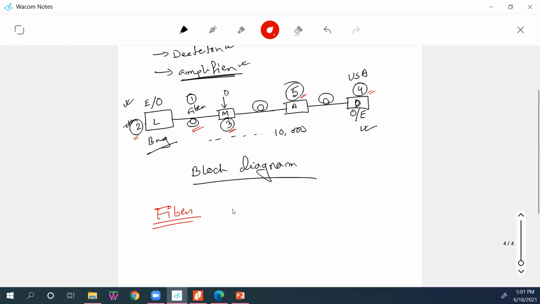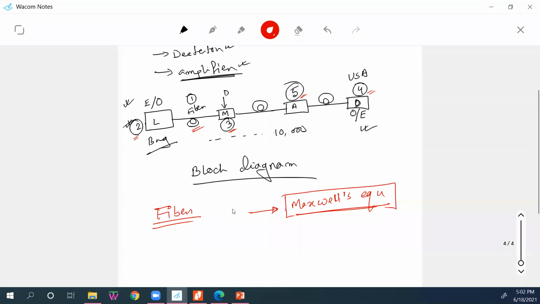We will see how the microwave or fields actually travel through fiber, and most importantly, I will discuss the most important equation in optical fiber communication.